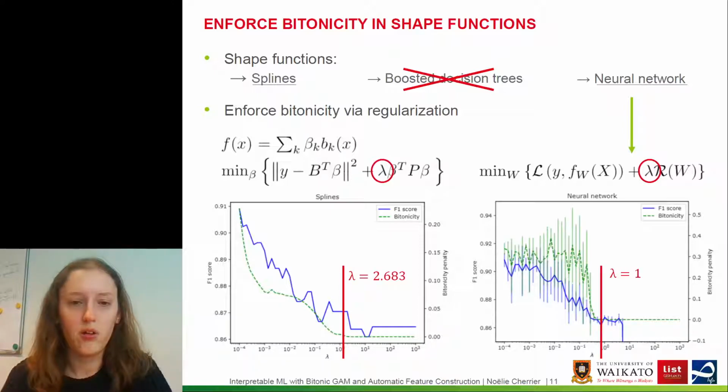So we can define the lambda threshold over which the Bytonicity is always 0. So it's the minimal lambda for which the Bytonicity is 0, and it's this lambda that we will choose to enforce Bytonicity in the shape functions without harming too much the F1 score, we hope.